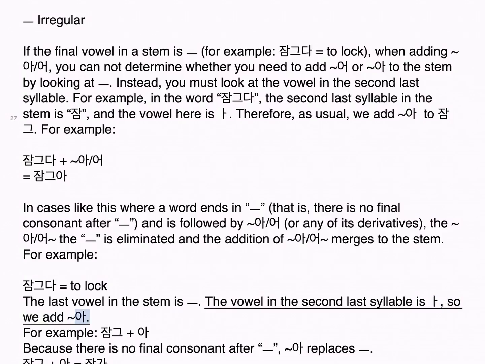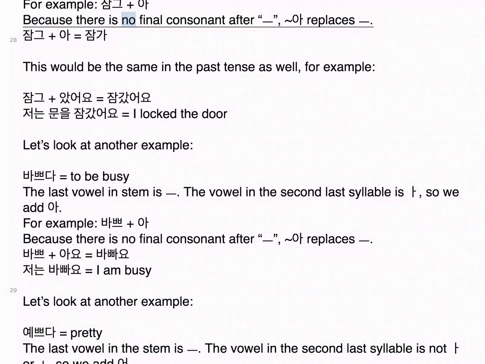So we add 아. For example, 잠그 plus 아. Because there is no final consonant after ㅡ, 가 replaces ㅡ. 잠그 plus 아, 잠가. This would be the same in the past tense as well. For example, 잠그 plus 했어요, 잠갔어요. 저는 문을 잠갔어요. I locked the door. Let's look at another example. 바쁘다, to be busy. The last vowel in the stem is ㅡ, the vowel in the second last syllable is 아.